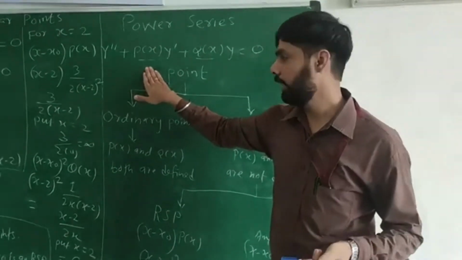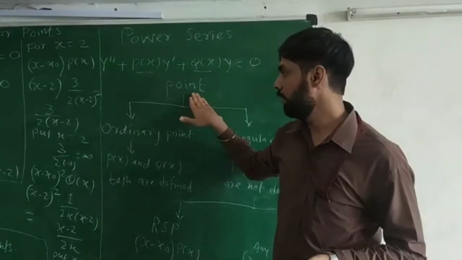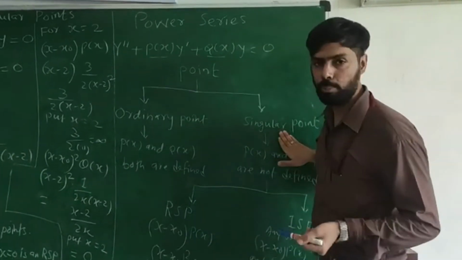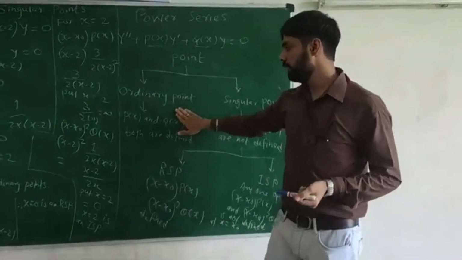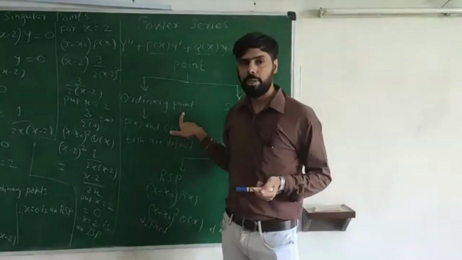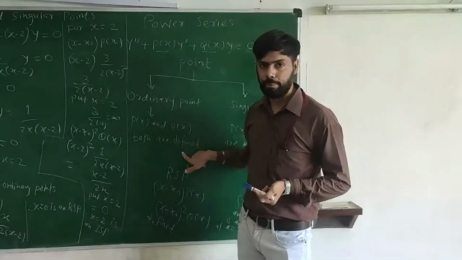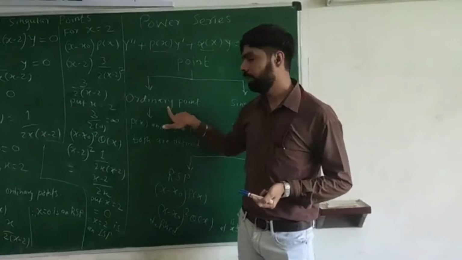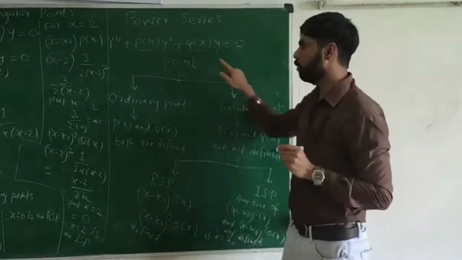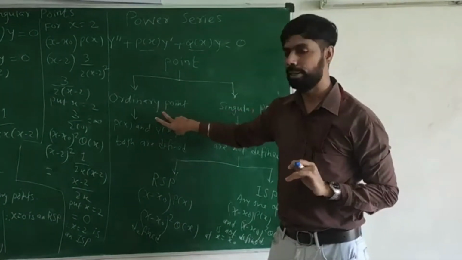For that we need to understand different points. A point is classified as an ordinary point or a singular point. First of all, what is the meaning of an ordinary point? An ordinary point is a point where p(x) and q(x) both are defined. Here p(x) and q(x) both must be defined for that particular x0, then that x0 is called an ordinary point.